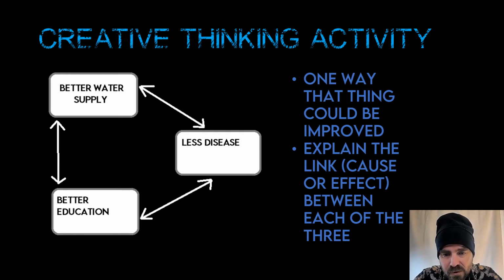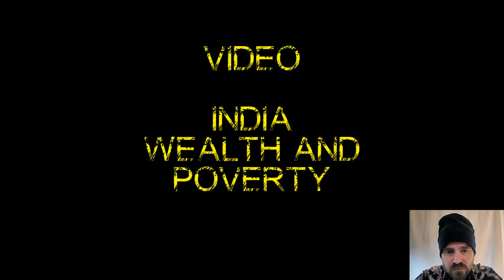Then see where the little arrows are. Explain the link between the 3. So what's the link between water supply and disease? What's the link between water supply and education? What's the link between disease and education? So draw that little diagram and then do the activities. Here's a video about India's wealth and poverty.